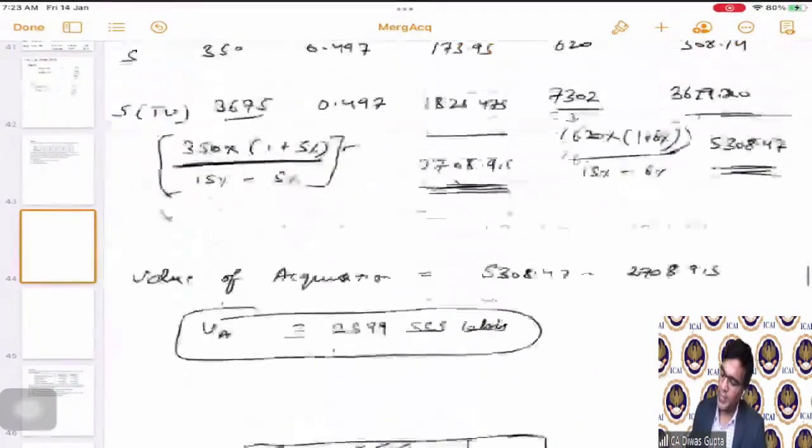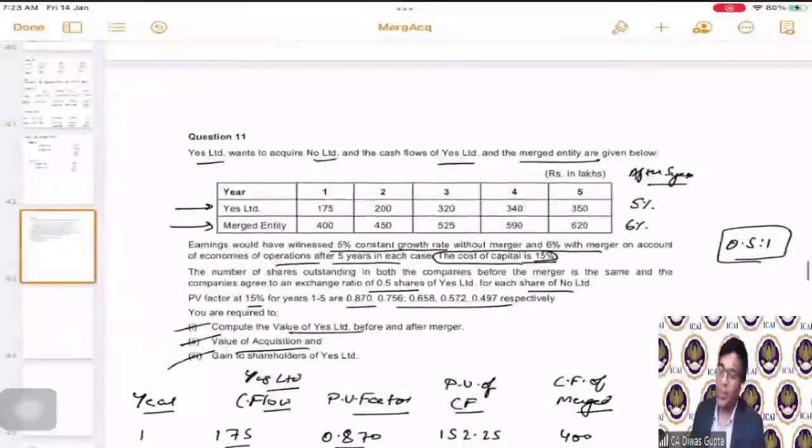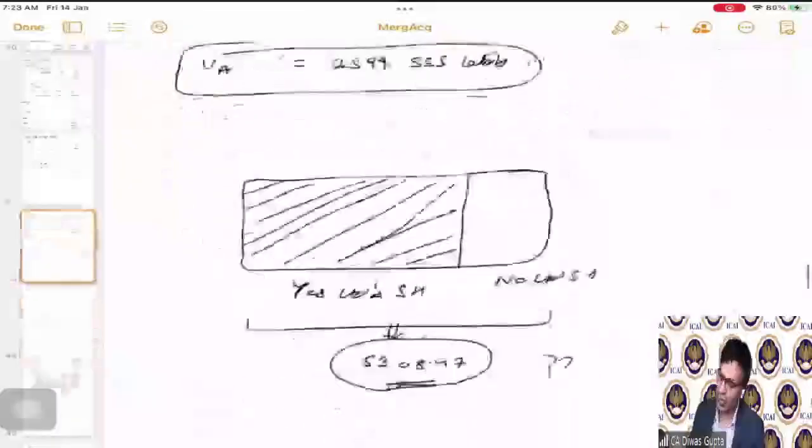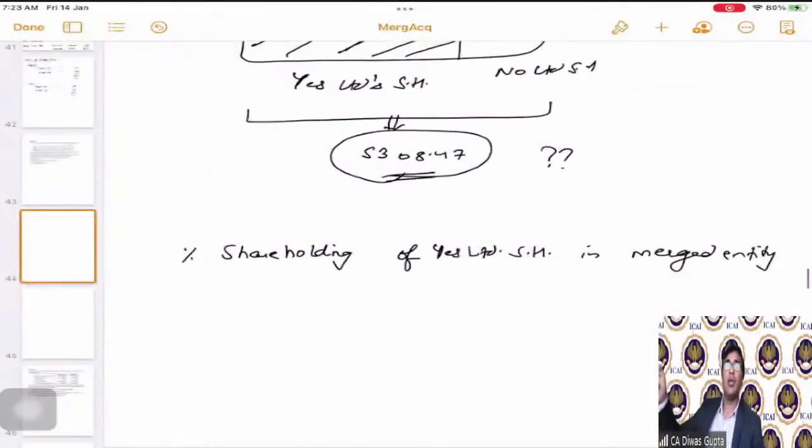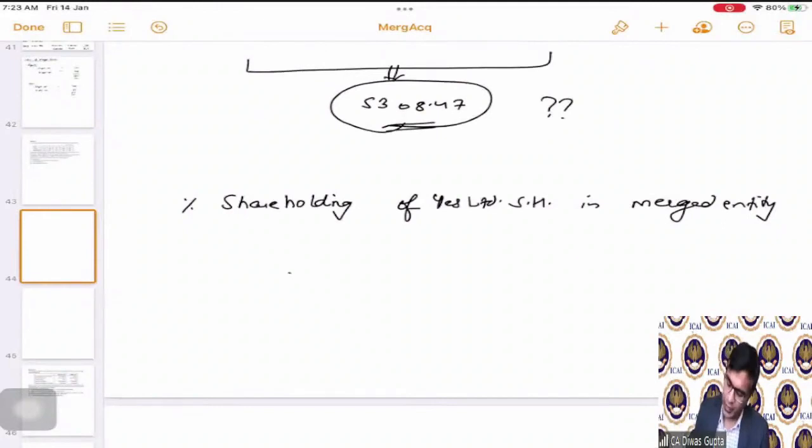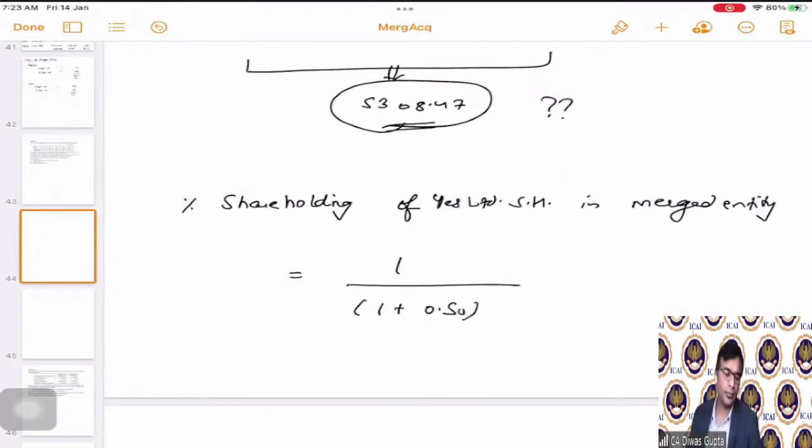So they have said that both of them have the equal number of shares and the shares are issued as 0.5:1. That means 0.5 belongs to No Limited, 1 belongs to Yes Limited. So we can say that 1 divided by 1 plus 0.50, which comes out to 0.67 percentage.